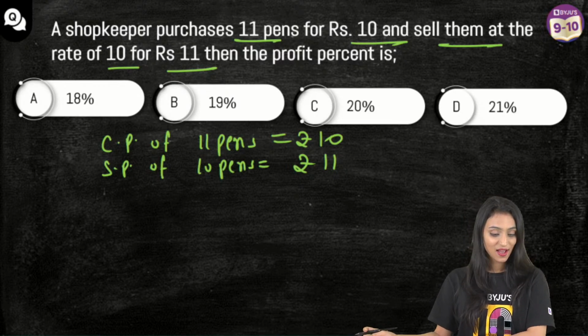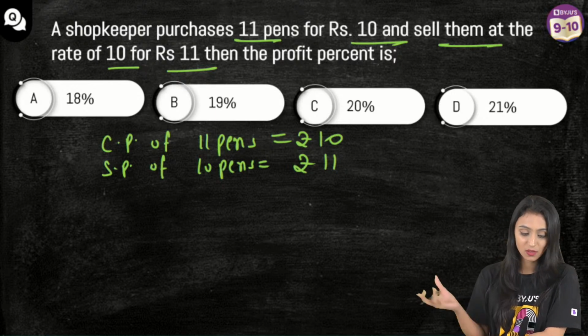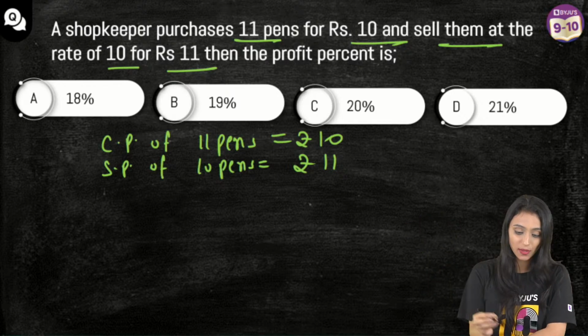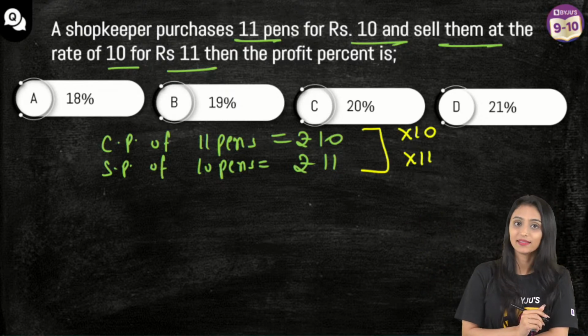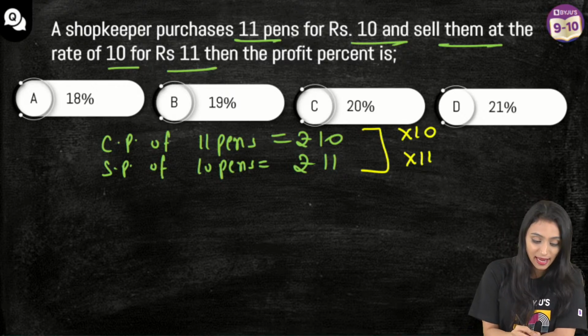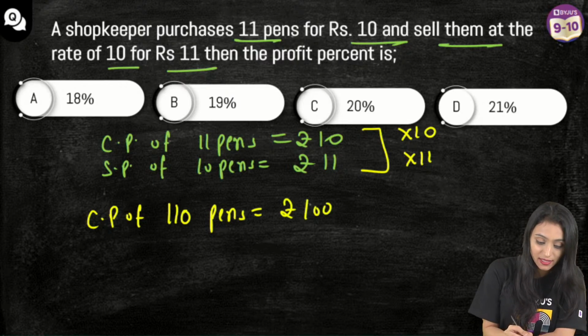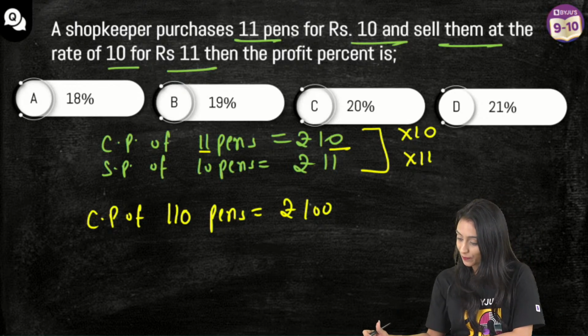Okay, see. Now to compare this is going to be difficult because the number of pens in the cost price and selling price are different. So let's do one thing. Let's multiply this equation with 10, this by 11. I think this should work. So here I can say that the cost price of 110 pens is going to be rupees 100. This will be multiplied by 10, this will be multiplied by 10. Right?